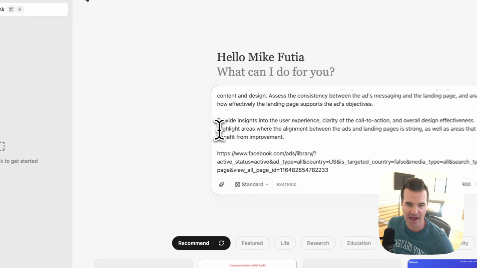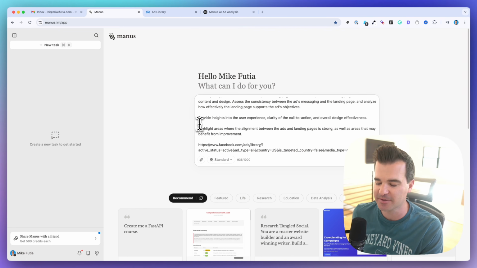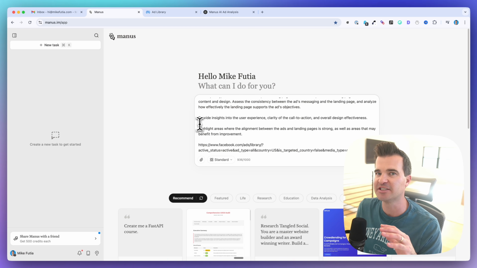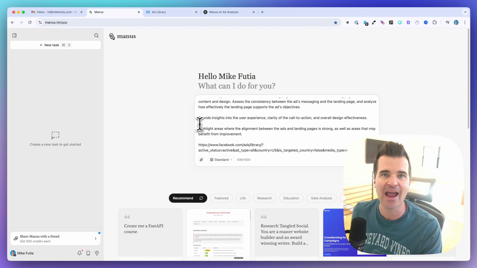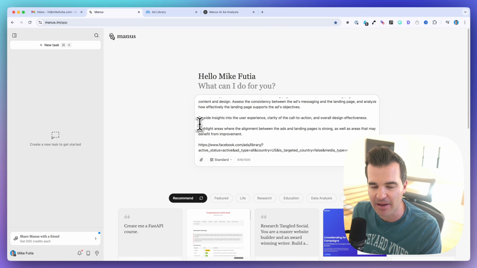Okay, so imagine that Manus is our competitor Facebook ad analyst, whose job it is to go out and find the competitors in our space, go find their Facebook ads and report back to us what ads our competitors are running, what's the messaging like, what are the landing pages like. All right, so that's the use case here.